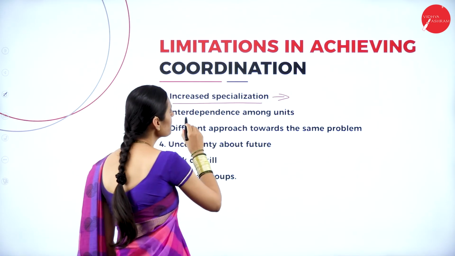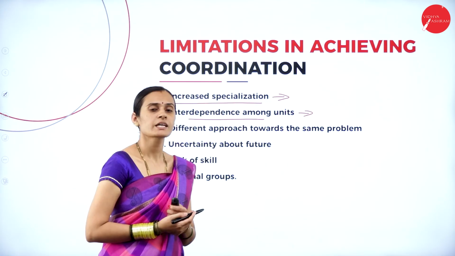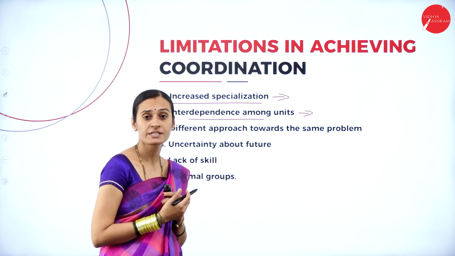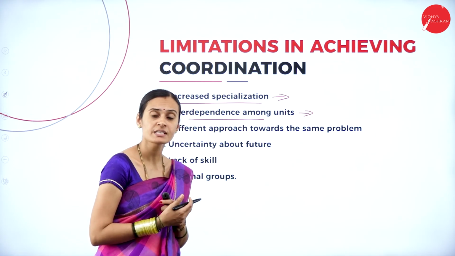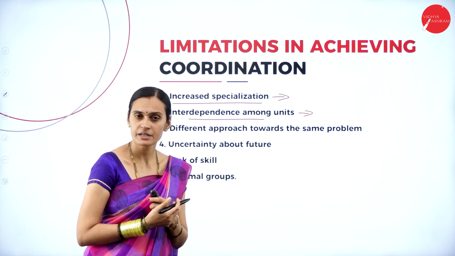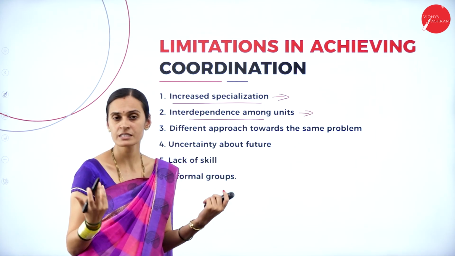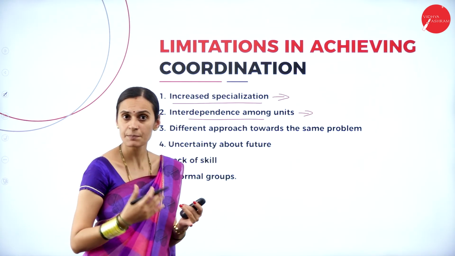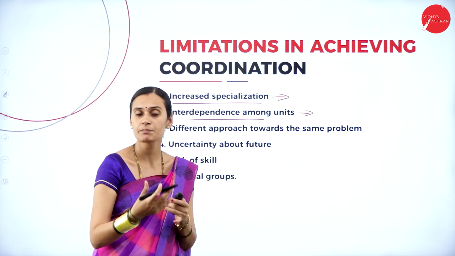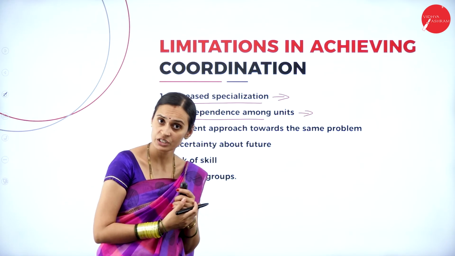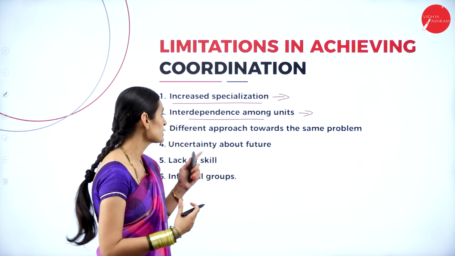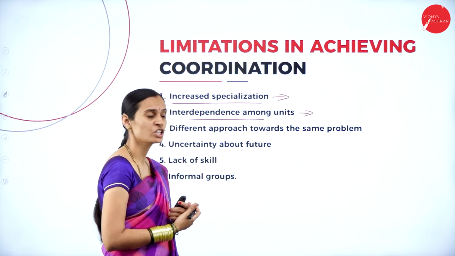Second one, interdependence among the units. That is a higher degree of interdependency. There are two types of interdependency. One is pooled interdependency and the second one is reciprocal interdependency. Pooled interdependency tells about no interdependence among the different departments. Reciprocal is where one depends on the others. For example, the sales department depends upon the production department, and production also depends upon the sales department. So this tells about higher interdependency among the units.